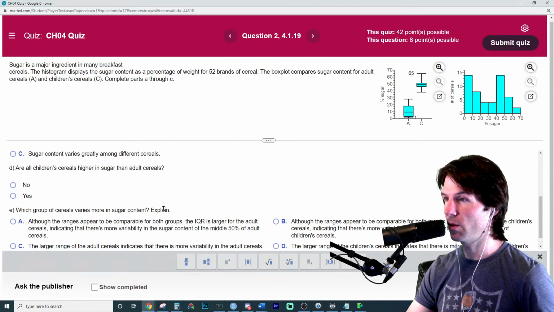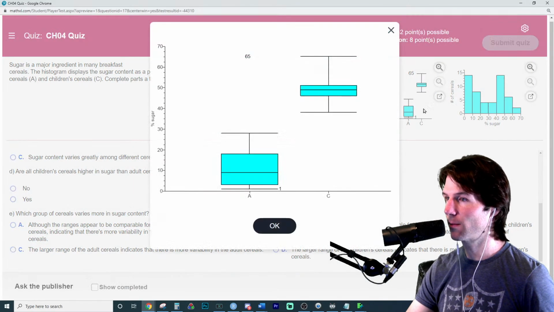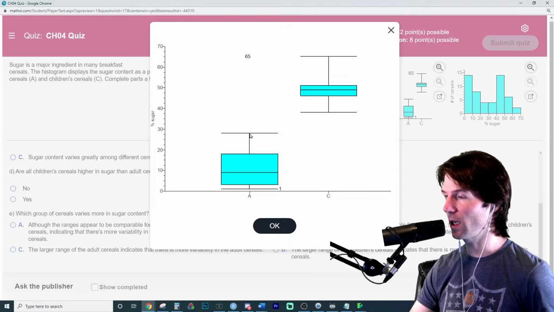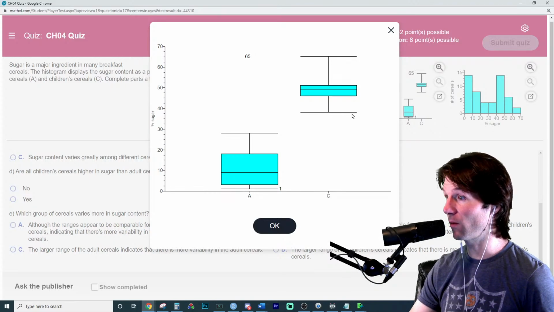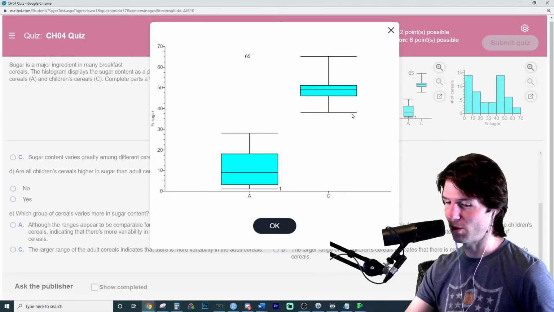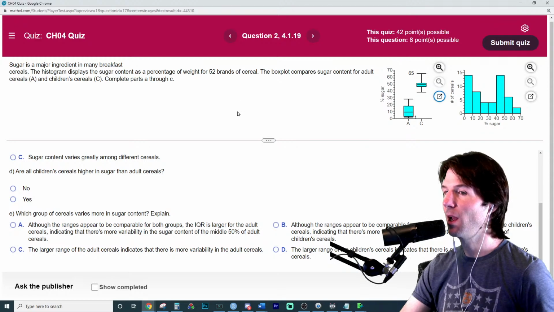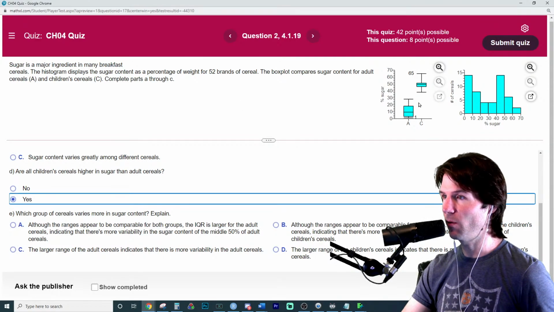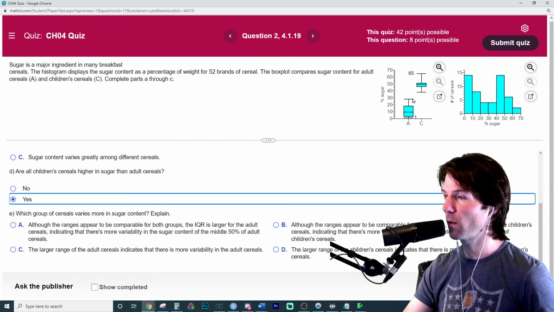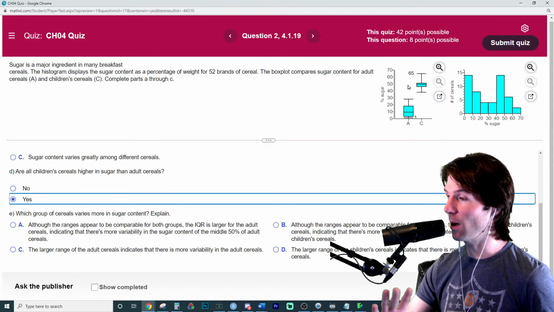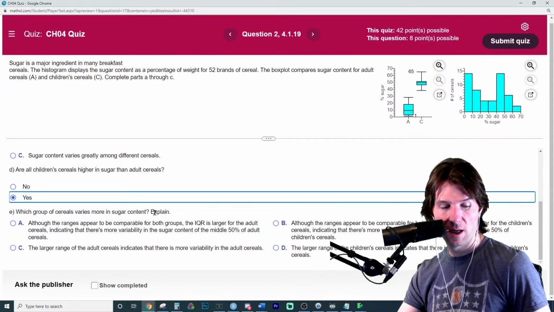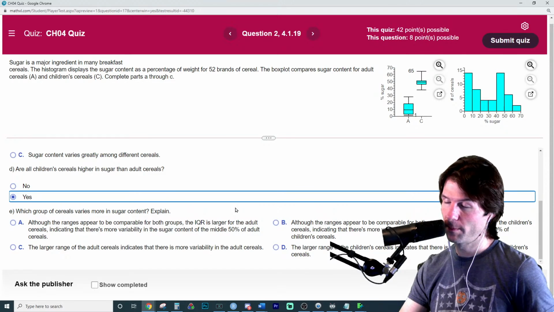Are all children's cereals higher than adult cereals? Yes. The minimum child cereal looks to have about 38 grams of sugar, where the maximum sugar in an adult cereal is 28. So it's almost like there's a classification: if you have this much sugar in it, you're a children's cereal, because children need sugar apparently. So that is a true statement of fact with the maximum here and the minimum here. There are no outliers. If there was a point up here, then that would not be true about this statement.